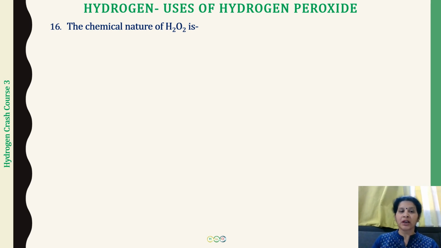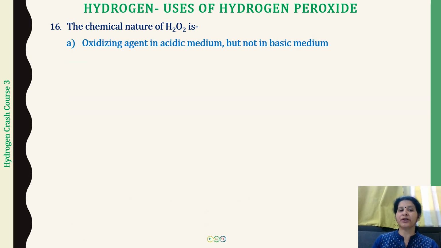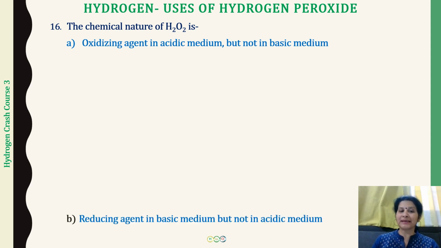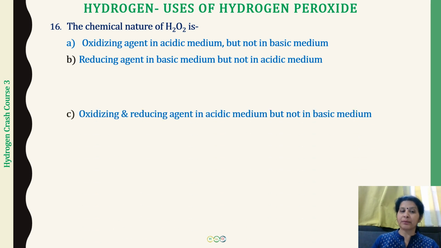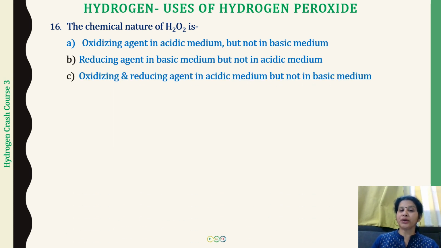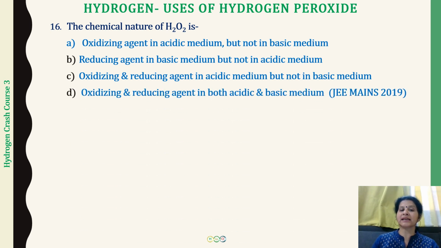So the chemical nature of hydrogen peroxide is, the choices given to you are: oxidizing agent in acidic medium but not in basic medium; reducing agent in basic medium but not in acidic medium; oxidizing and reducing agent in acidic medium but not in basic medium; oxidizing and reducing agent in both acidic as well as basic medium.